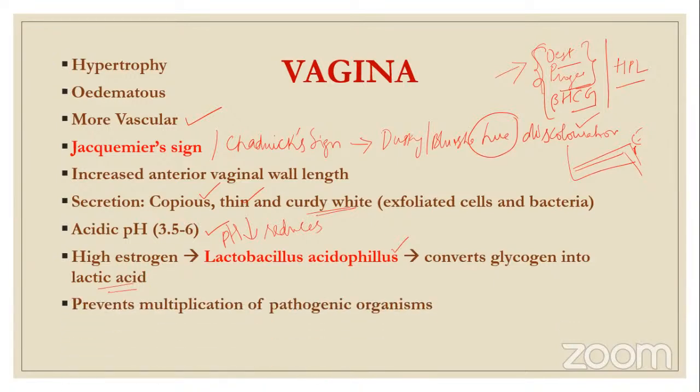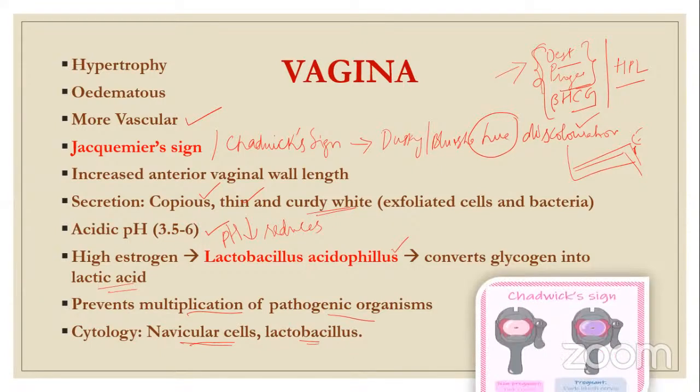Once lactic acid increases, the pH of the vagina becomes acidic. Always, why is the physiological change happening? It is to protect the fetus, protect the mother. So here, it prevents the multiplication of pathogenic organisms, so that there are no infections happening. Once infection sets in, it is not a good sign for both mother and fetus. So to prevent infections, this is the physiological change that happens. And when cytology of the tissue is taken, navicular cells are seen. Navicular cells are hypertrophied cells with elongated nucleus, seen along with lactobacillus. So these are the changes that occur in vagina.